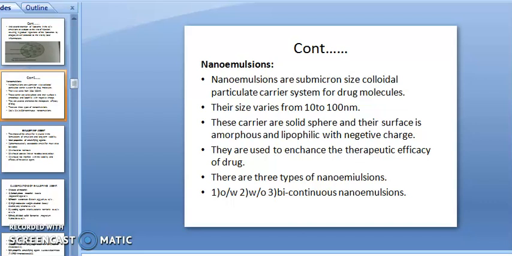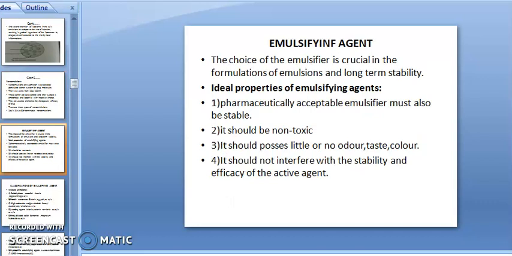Amorphous means no structure, and lipophilic means lipid loving, and they have the negative charge of the surfactant. They are used to enhance the therapeutic efficacy of drugs because of the decrease in particle size. There are three types of nanoemulsion, that is O/W, W/O and bicontinuous emulsion.